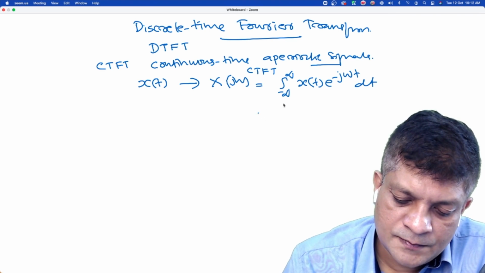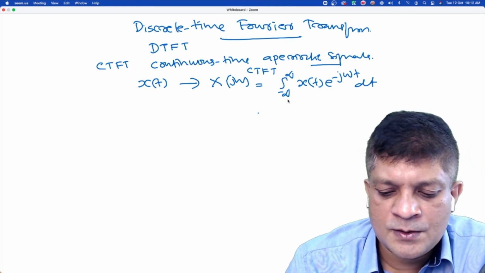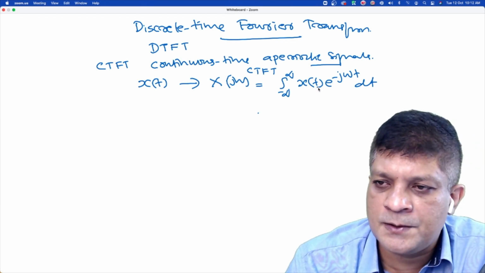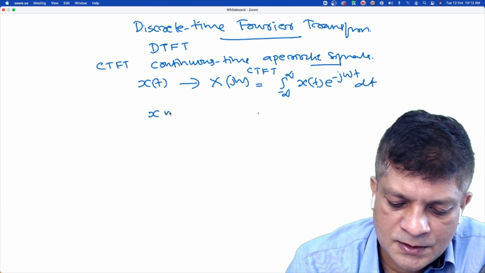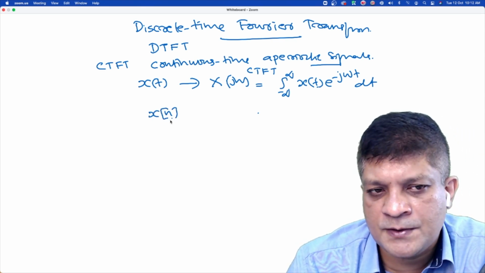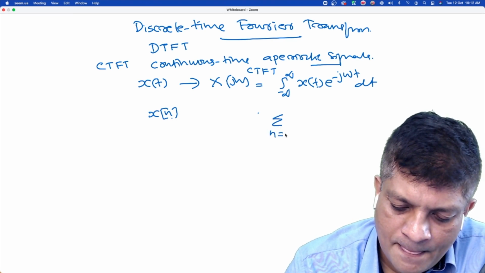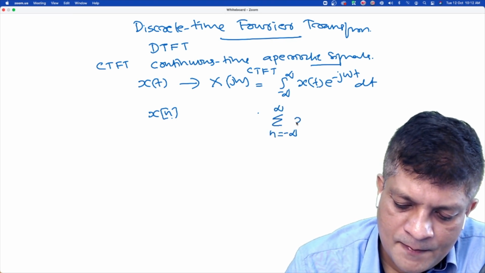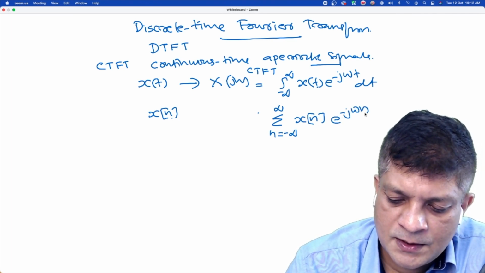The expression is also similar. The only difference is that here t is a continuous variable, and when we talk about discrete time signals x[n], it is a function of a discrete variable. So this is the summation of x[n] e to the power minus j omega n.